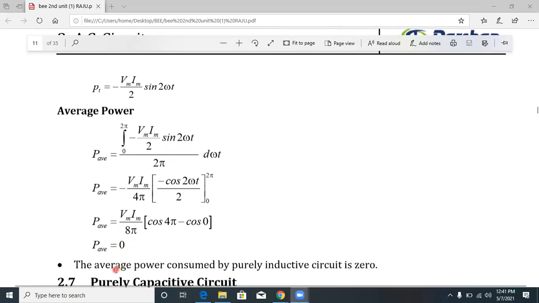That means a pure inductor is not consuming any power. The average power consumed by the purely inductive circuit is 0, but not in a purely resistive circuit, where the average power is VRMS into IRMS. Here in the inductor, no power is consumed by the circuit. That is called a purely inductive circuit.